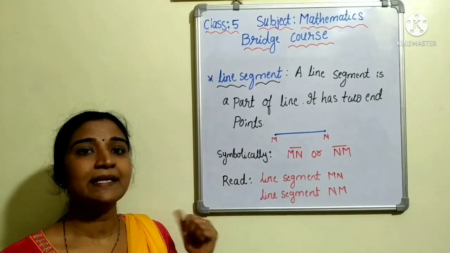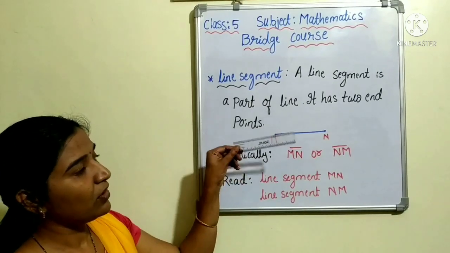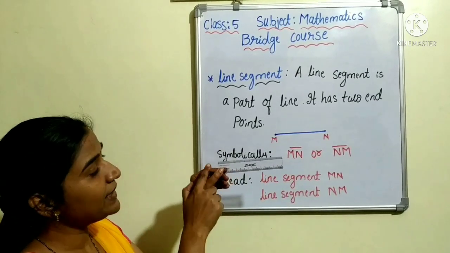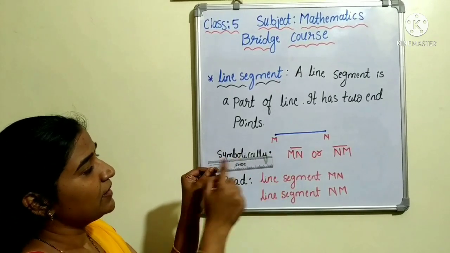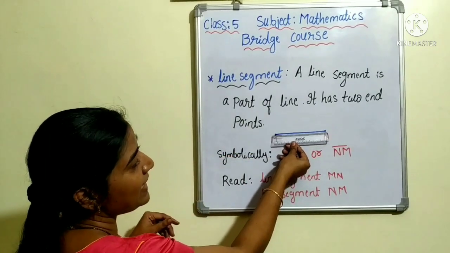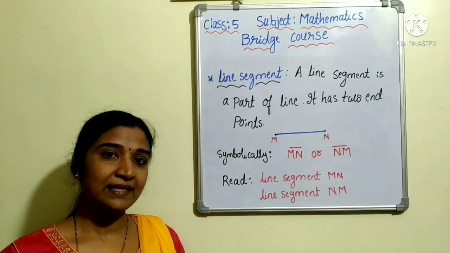So the best example for a line segment is your scale or ruler. So here you can see it has two endpoints. First endpoint, second endpoint. So this is the best example for a line segment. Got it? Is it clear?